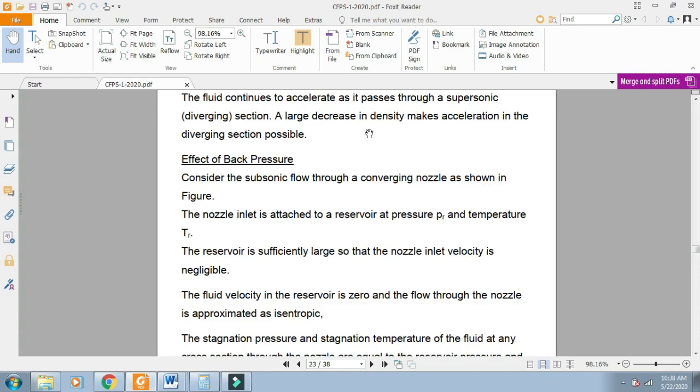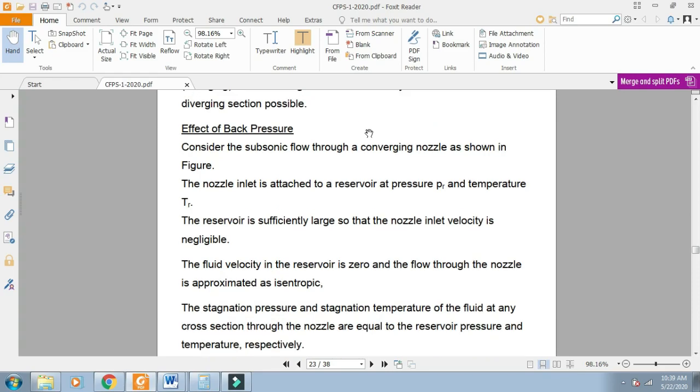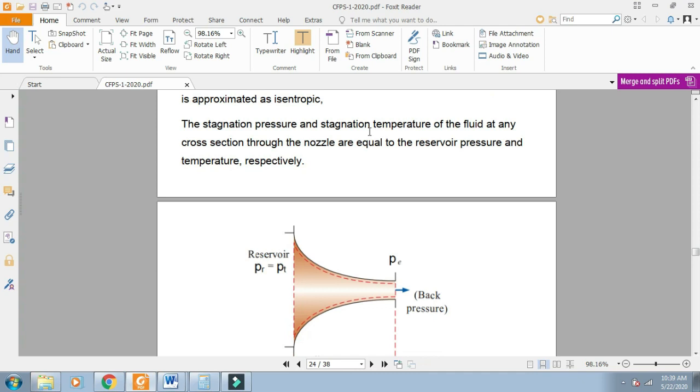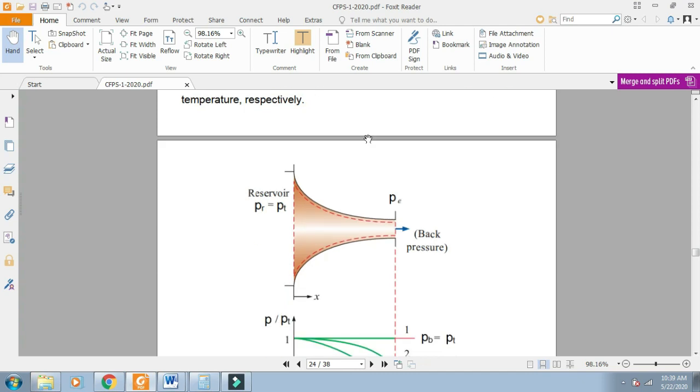From the previous background, we know that fluid flow always takes place in the presence of a pressure gradient. So the next topic is the effect of back pressure. Suppose there is a converging nozzle attached to a reservoir. The reservoir is sufficiently large that the velocity of the fluid is negligible. The total pressure in the reservoir is PT, and PT and PR are the same.